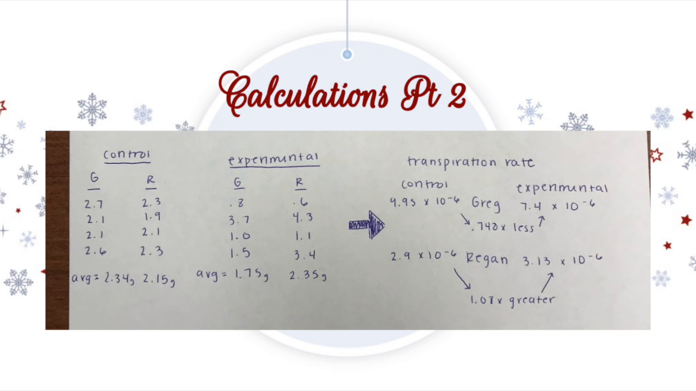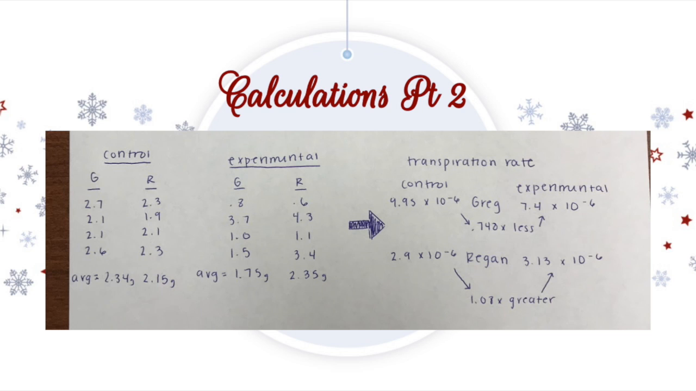Within our control group, the average rate of transpiration per hour of the entire plant was 2.34 grams, and our other plant was 2.15 grams. In our experimental group, one plant averaged 1.75 grams per hour, and another averaged 2.35 grams.